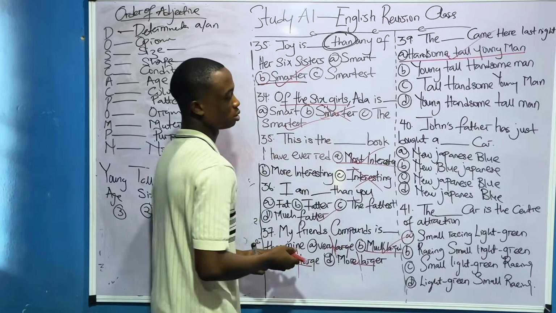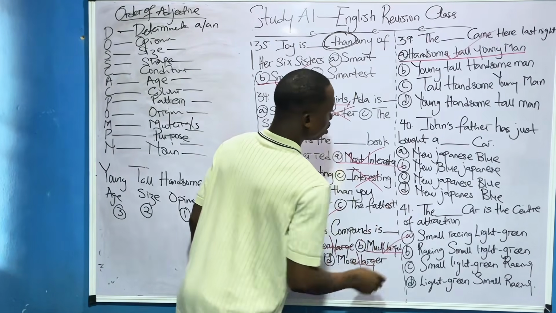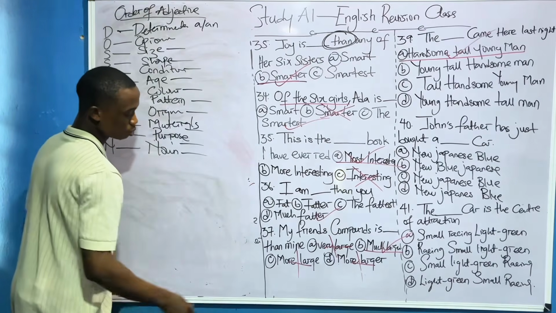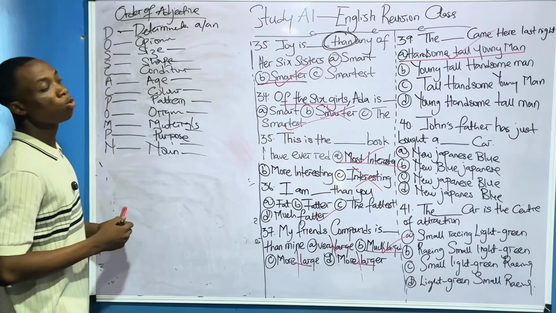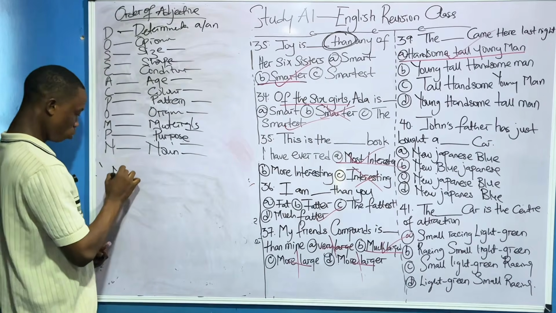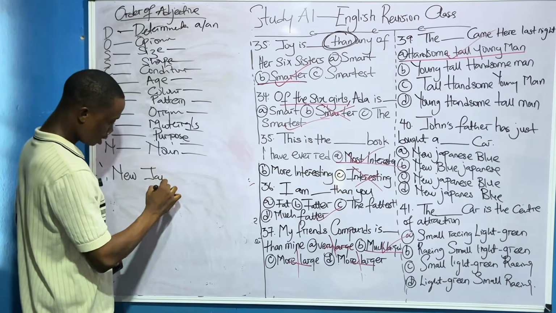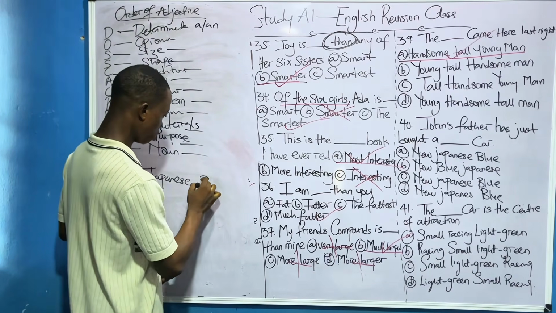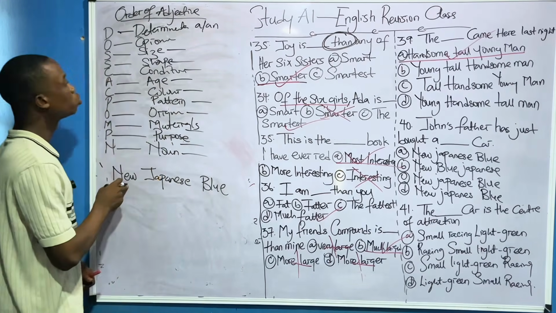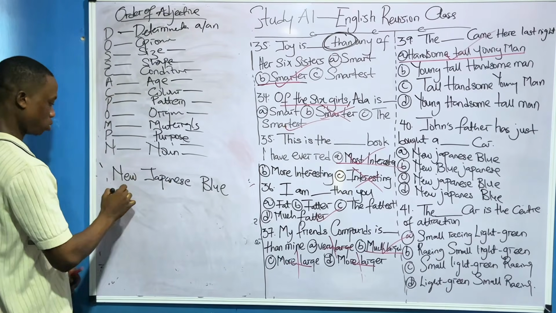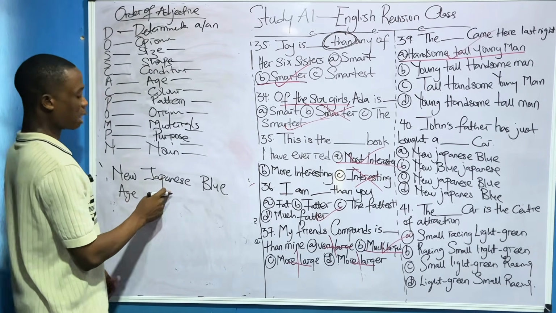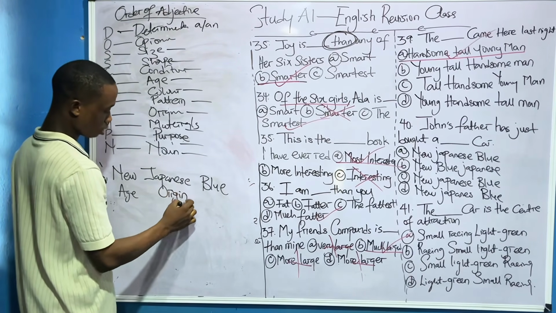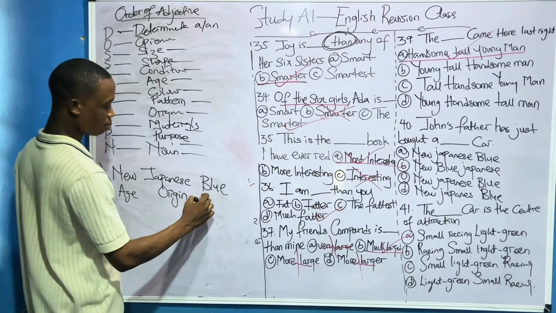Very correct. You understand? Now, let's look at this one. I'm not with my daughter as I'm using my hands, so please bear with me. Let's pick one option. Let's pick option C. New, Japanese, blue. So first of all, new is age, right? Yes, so we'll call it age. Japanese is the origin. Where is it coming from? That's the origin. Blue is color, right? So we'll say blue color.